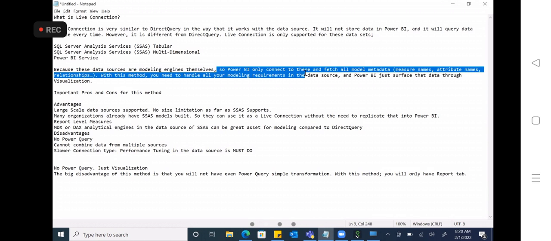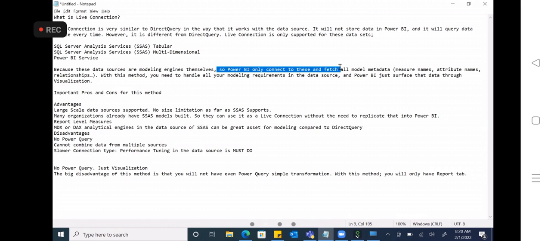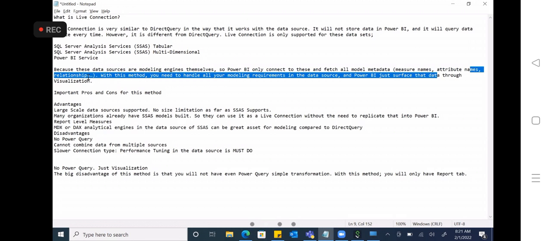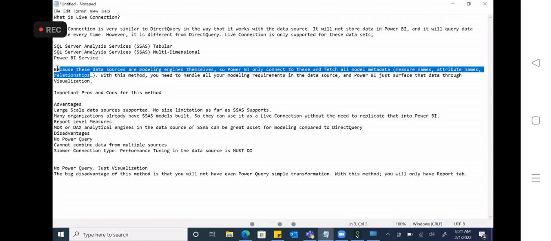Power BI only connects to these data sources to fetch all the metadata: measure names, attribute names, relationships. Everything we do in the source itself.